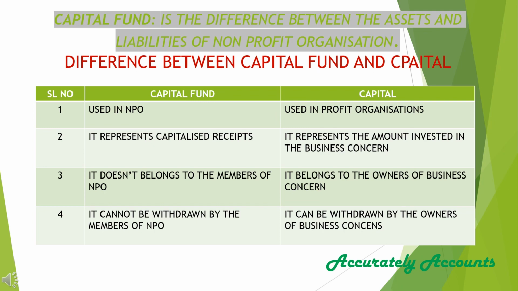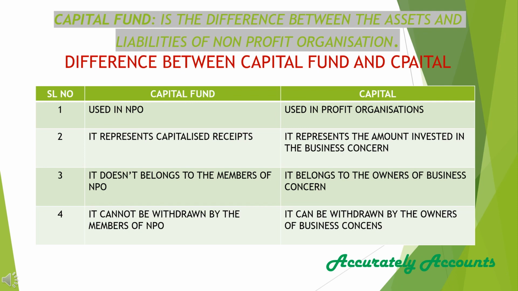Now let us understand the difference between capital fund and capital. Capital fund is used in non-profit organizations, whereas capital is used in profit organizations. Capital fund represents capitalized receipts, whereas capital represents the amount invested in the business concern.